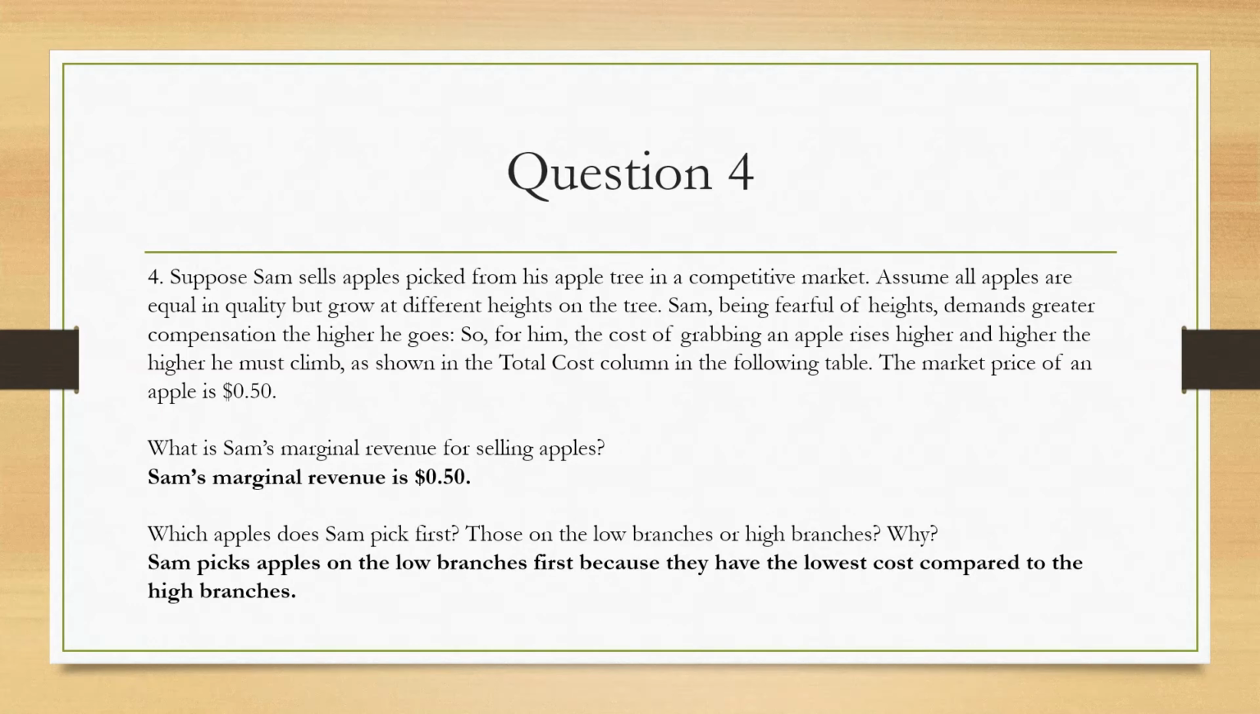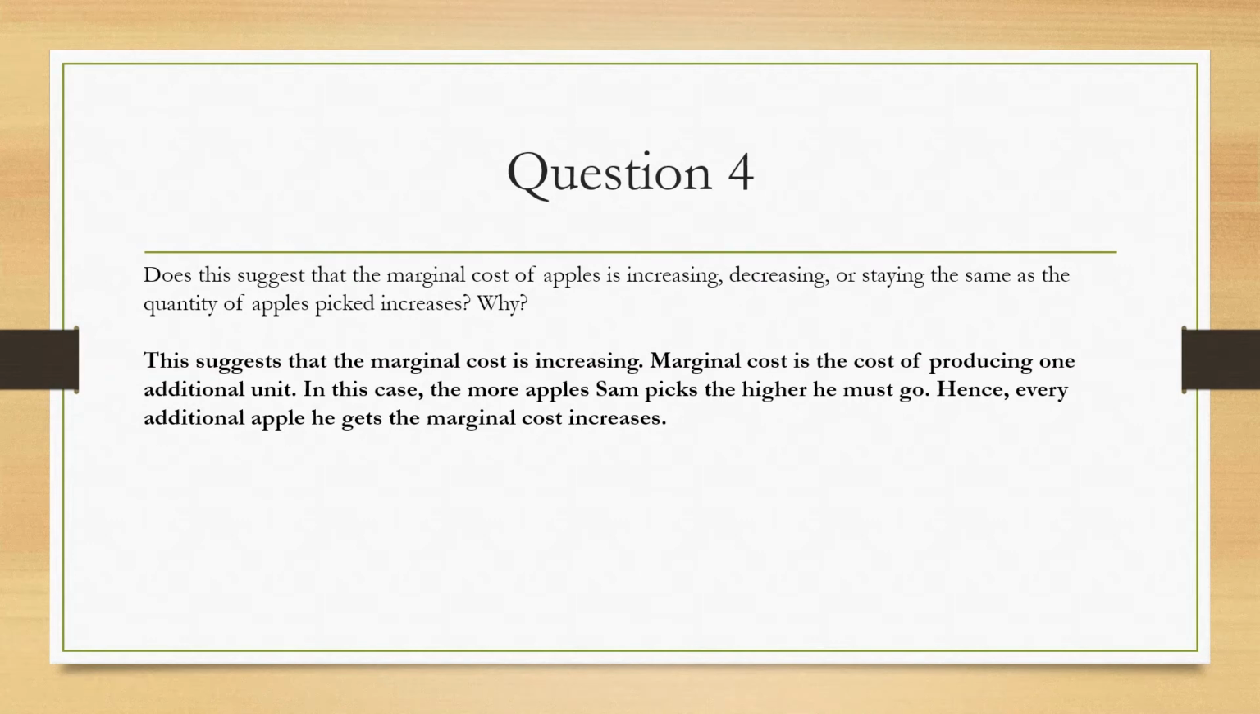The marginal revenue would be $0.5 because for every additional apple Sam sells, he's getting a revenue of $0.5. And Sam would pick the lowest branches first because they have the lowest opportunity cost compared to the highest branch. It says right here, the higher he goes, the higher the cost for picking each apple increases. So this is suggesting that the marginal cost is increasing. And as I said before, marginal cost is the cost of producing one additional unit. In this case, every apple Sam picks, he's increasing the cost because he's increasing the probability to go to the higher branches.